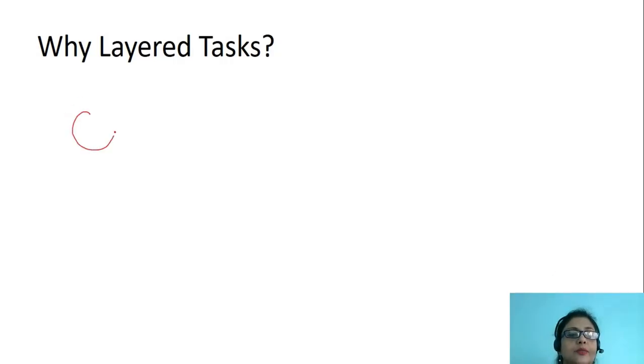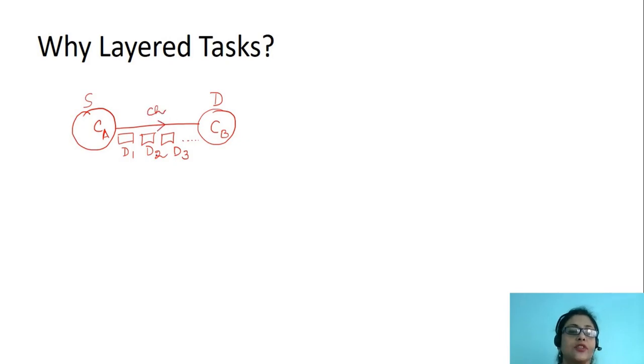Let's say we have a computer CB. It is connected via the transmission medium to a computer CA. So this is the sender computer and this is the destination computer. In order for this sender computer to send data, which is divided into various parts D1, D2, D3, etc., it passes through the transmission medium or channel and reaches the destination.